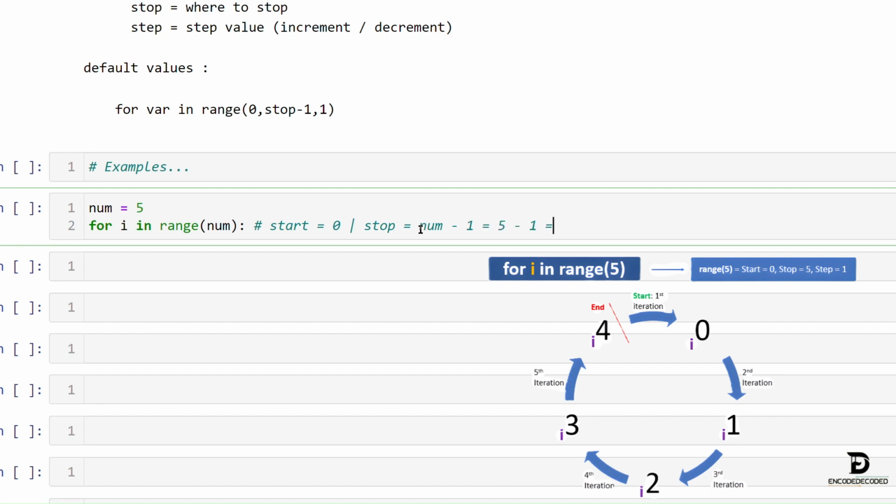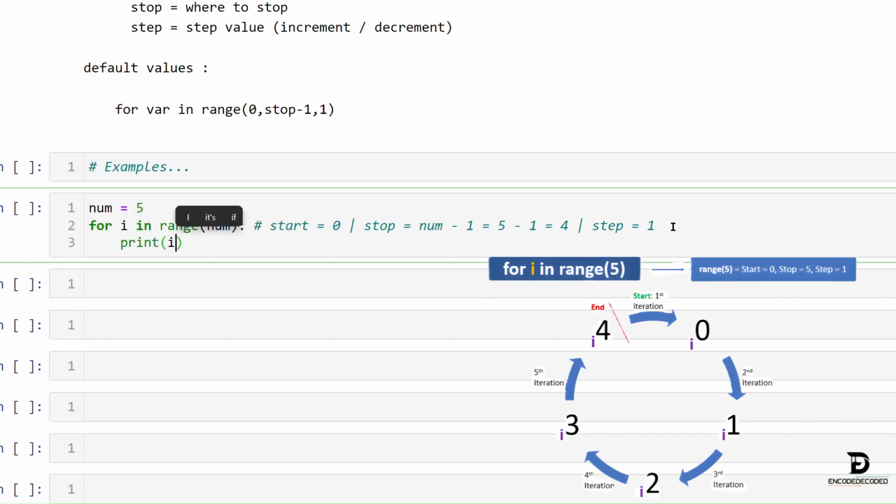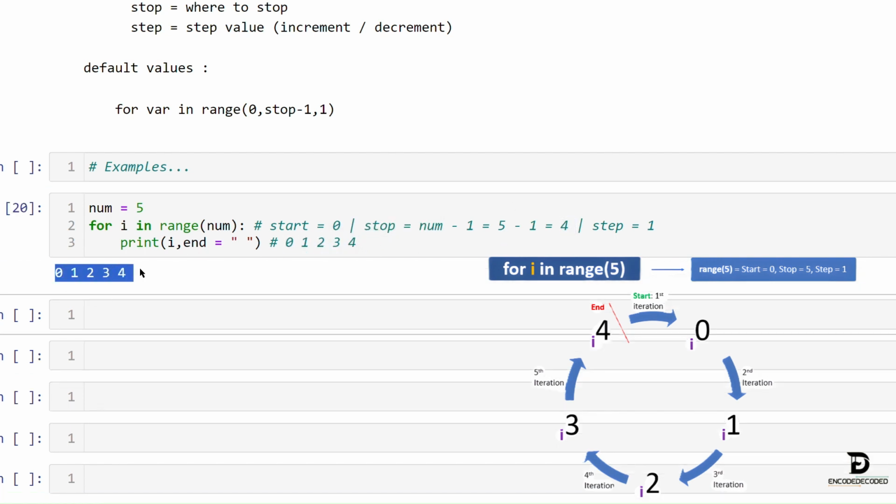Stop value equals num minus 1, that is 5 minus 1, which equals 4, and the step value is 1, that would be incrementing. Let's print this. Then we will get output as 0, 1, 2, 3, 4. That is the stop value, right?